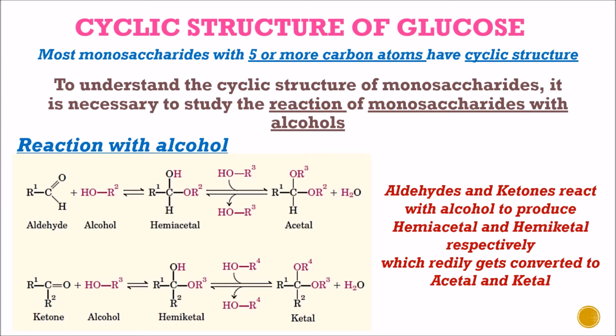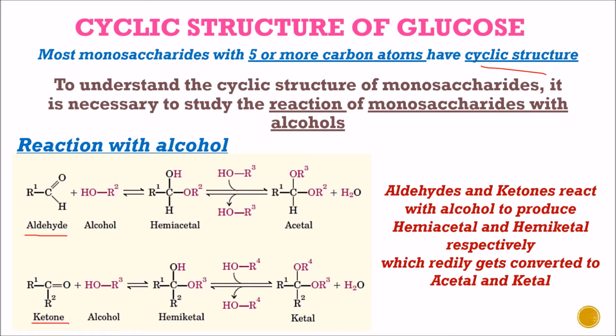So let us start with the cyclic structure of glucose. Here most monosaccharides with 5 or more carbon atoms have cyclic structure. To understand the cyclic structure of monosaccharides, it is necessary to study the reaction of monosaccharides with alcohol. So here, the reaction of monosaccharides which contain aldehyde and ketone as functional groups.